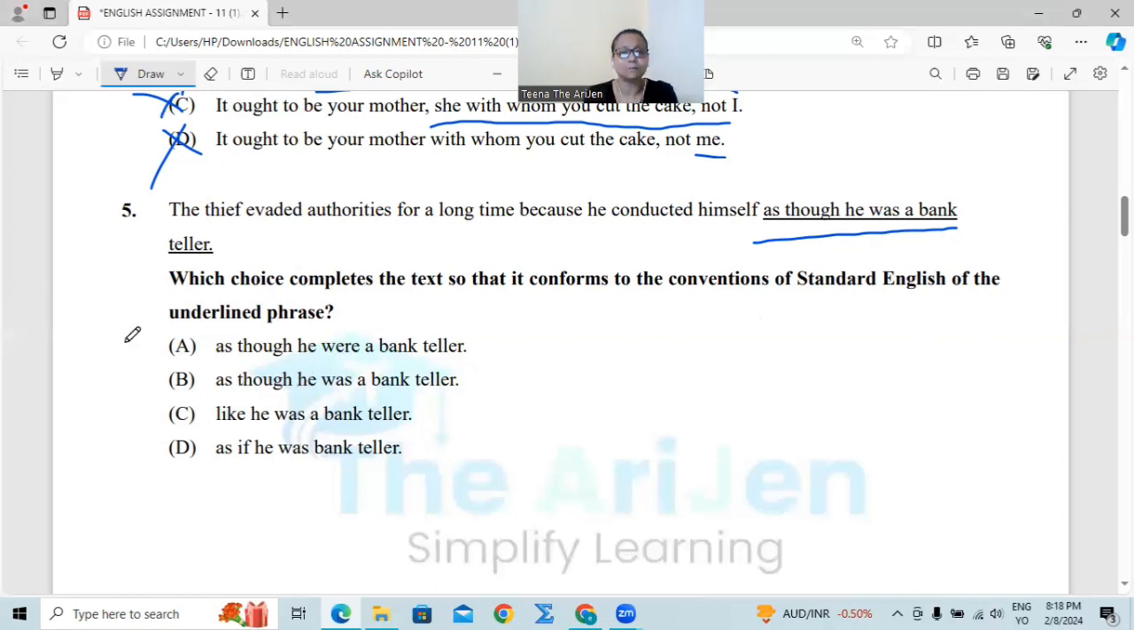Okay, so number A, "as though he were a bank teller". "As though he was a bank teller," incorrect. "Like he was a bank teller," incorrect. "As if he was a bank teller", as if, okay, but "was" is incorrect, right? So number D is also incorrect. Next, number 6.